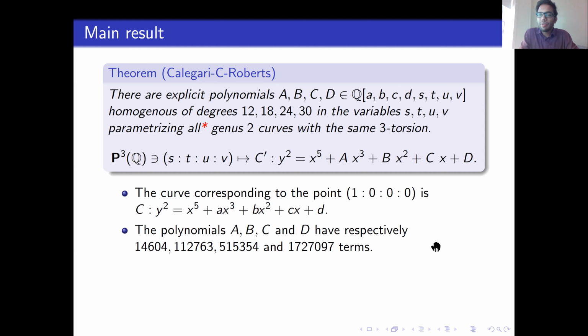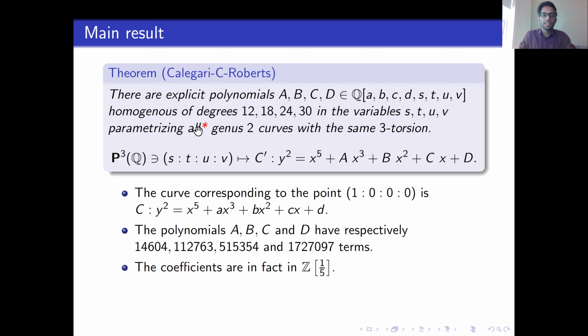So the polynomials that we find are really huge. In fact, D has more than 1 million terms in it. But their coefficients are not too bad. They're all inside this ring Z adjoin 1 over 5. In fact, if you look at the denominators of the coefficients, they all divide 5 to the 5. So they are quite small.